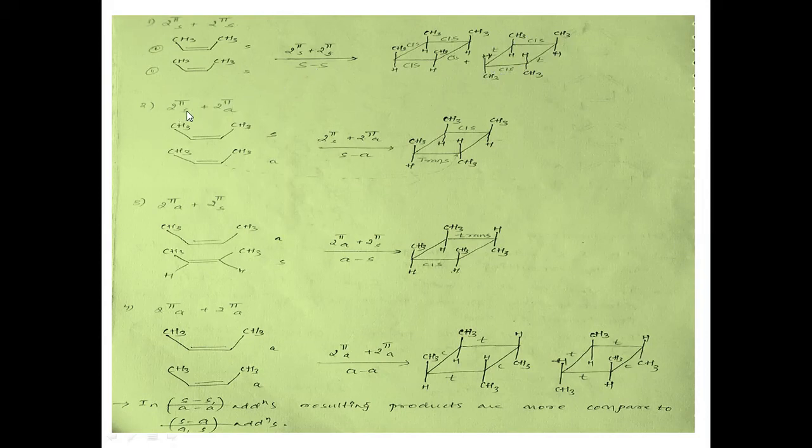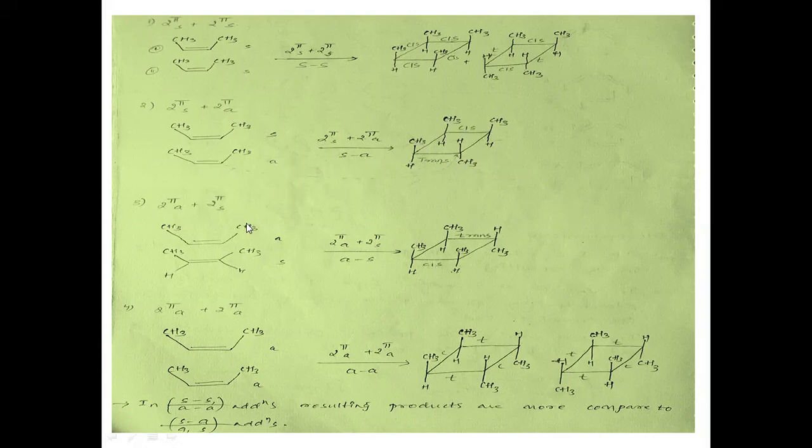Next, coming to supra-antara cycloaddition, let us discuss the same with the above examples. The first partner is undergoing suprafacial cycloaddition, and the second partner is undergoing antarafacial cycloaddition. Now, first partner cis, so both the methyl groups' orientation is cis in the product. Second partner is cis in the reactant, but if you observe in the product, both the methyl groups are aligned in a trans orientation, S trans orientation. So antara partner opposes its stereochemistry in the product.